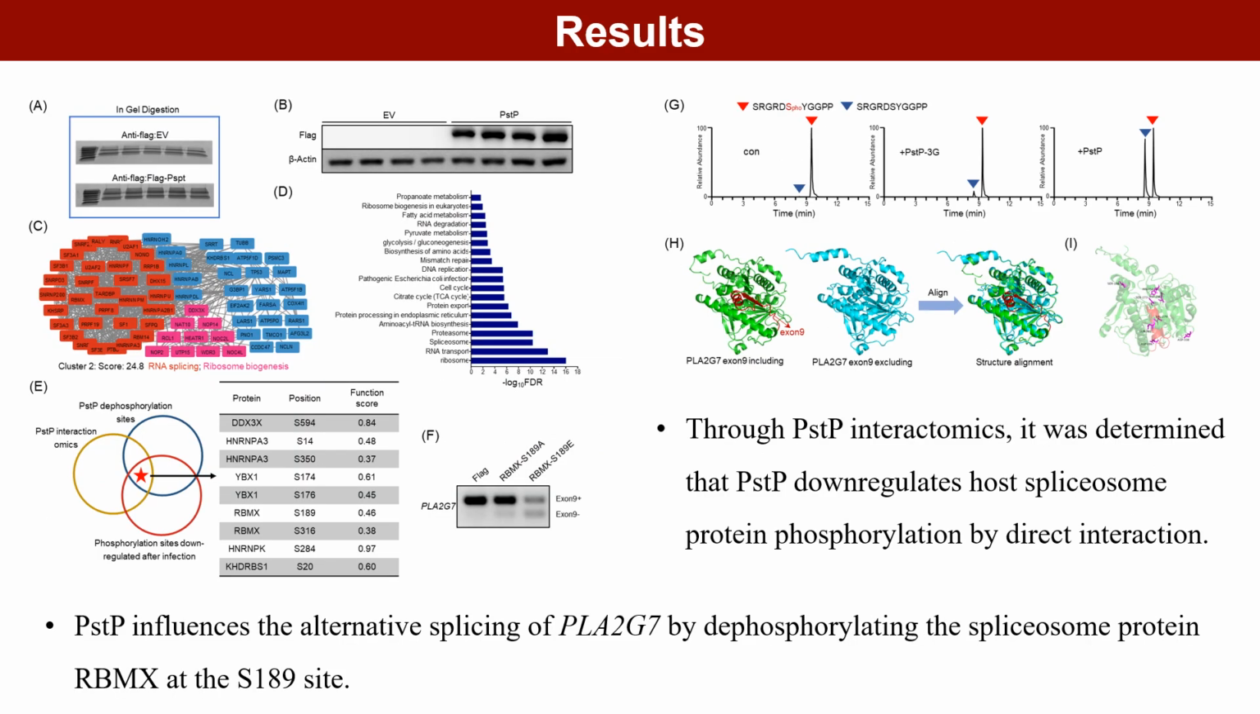To better identify substrate targets, we performed immunoprecipitation followed by mass spectrometry to identify PstP-interacting proteins. We found that PstP directly interacts with RBMX and dephosphorylates the SER189 residue of this protein. This dephosphorylation significantly influences the alternative splicing of the platelet-activating gene.